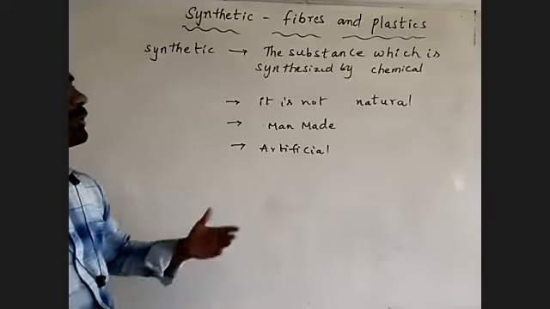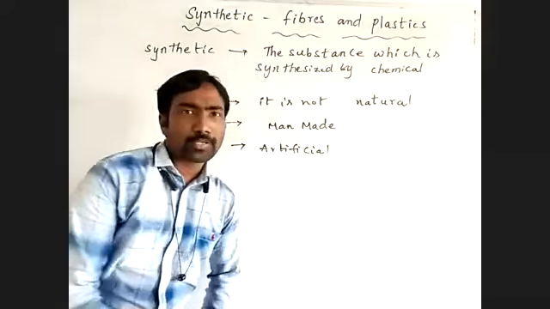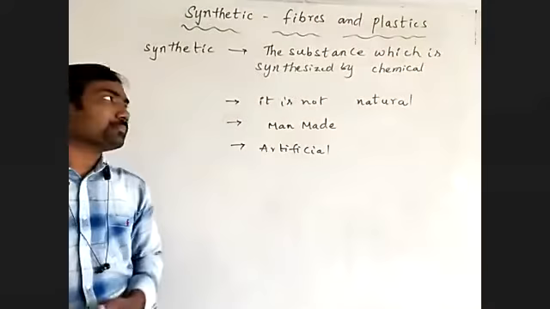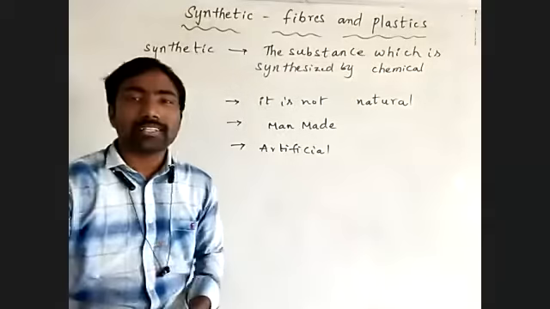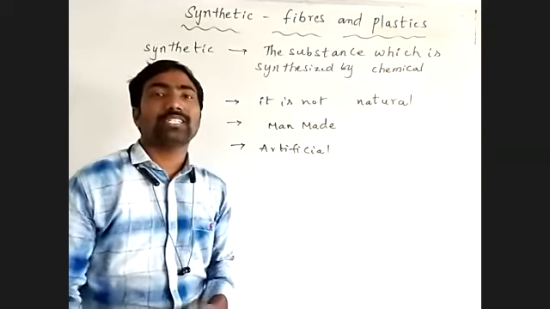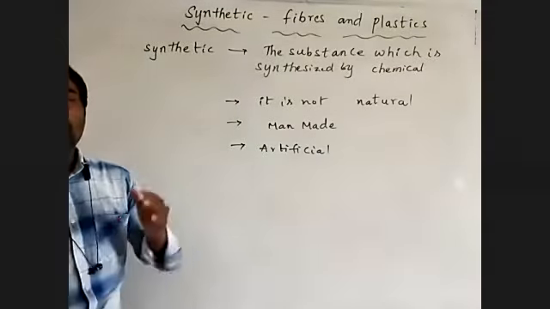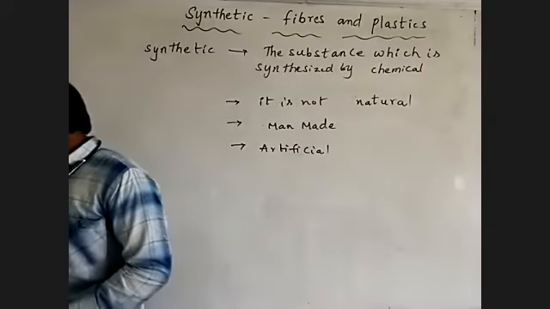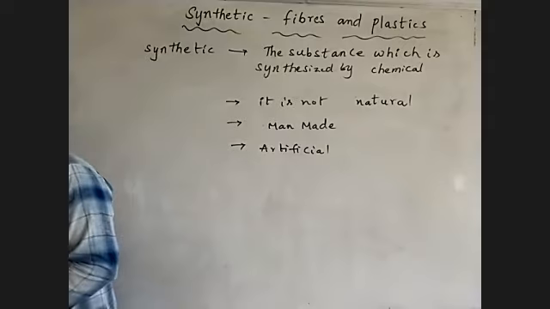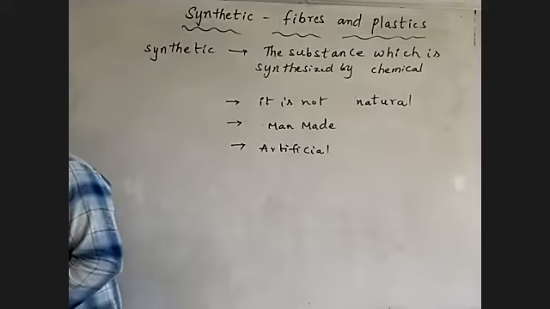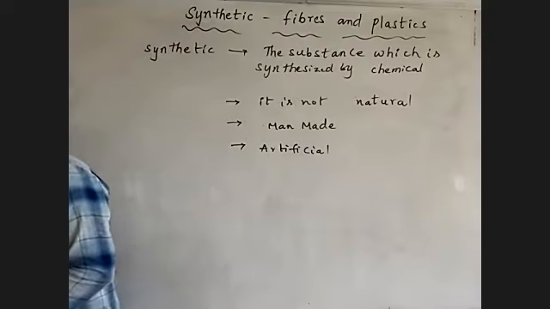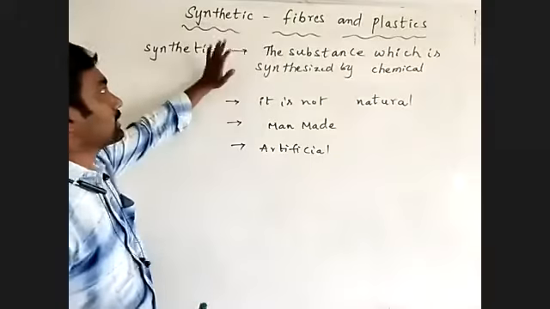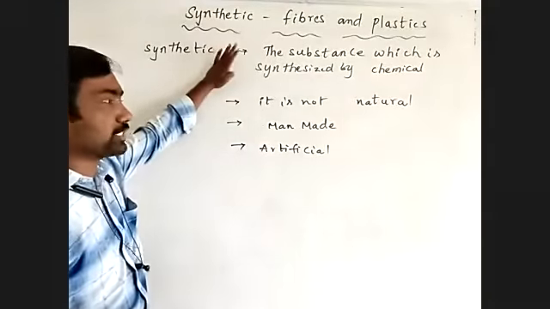If you want to say any substance is synthetic, the substance should be made up of artificial or man-made material, which does not occur naturally, which is synthesized, prepared by using chemicals. Those all we can call synthetic substances. Synthetic means chemicalized, man-made things, artificial things.